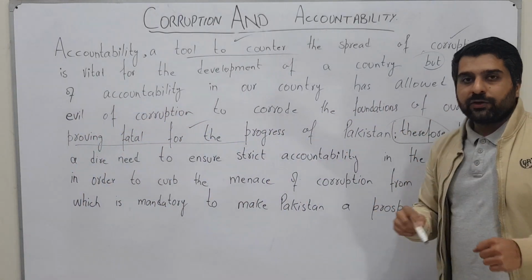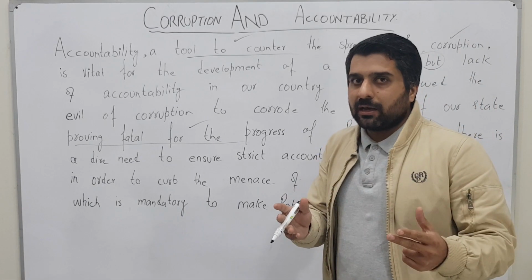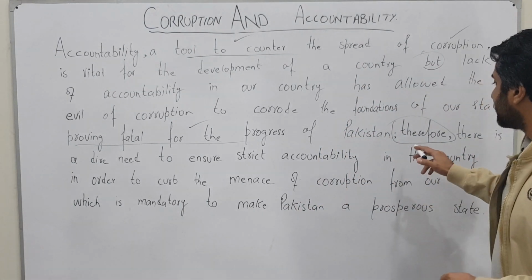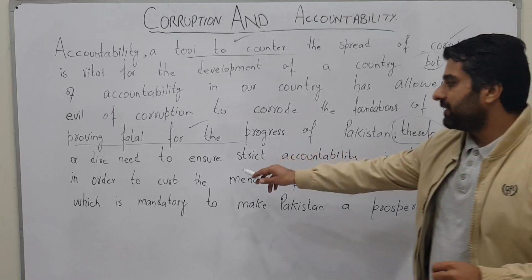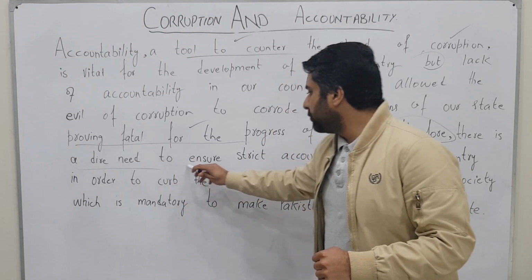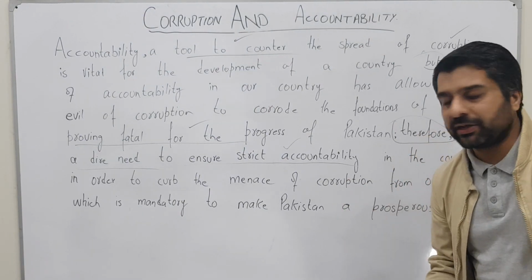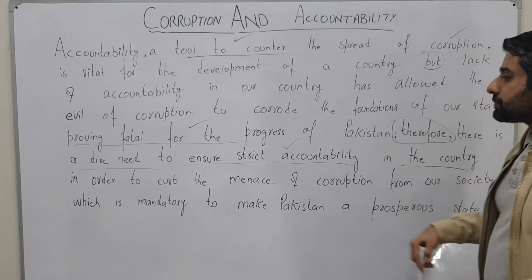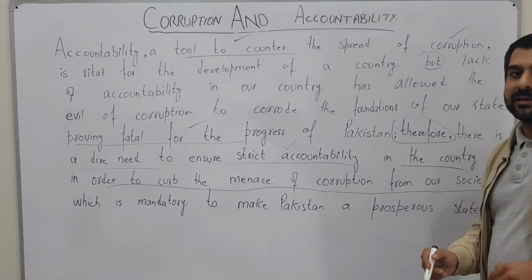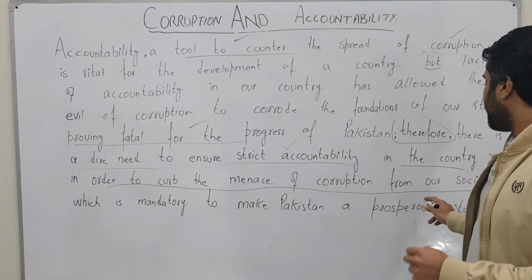And after transition, we have to give a way out, and we also have to mention the impacts of our solution on the progress of the country. Yeah, let's move on. Therefore, there is a dire need. So now we are gonna propose some solutions. There is a dire need to ensure strict accountability. Yes, the solution is we have to ensure strict accountability in the country. Why? In order to curb the menace of corruption from our society. Yes, this is the purpose, that we need to ensure strict accountability in order to curb the menace of corruption from our society.